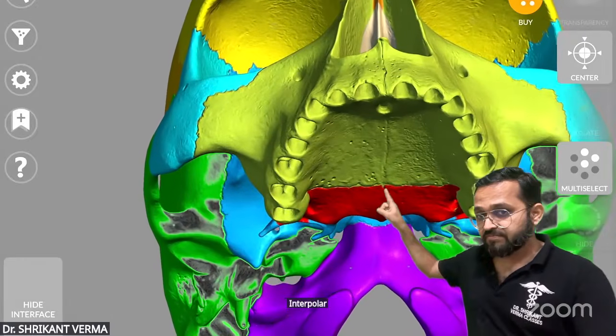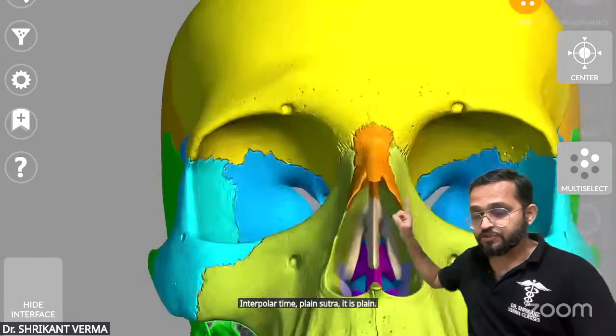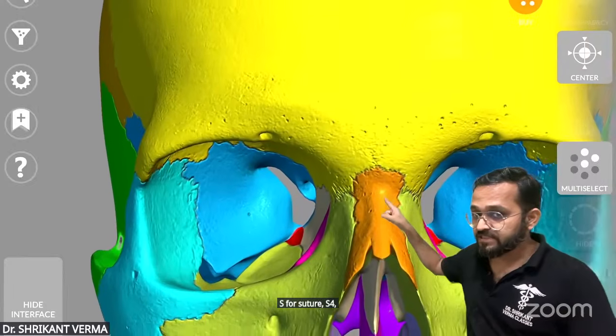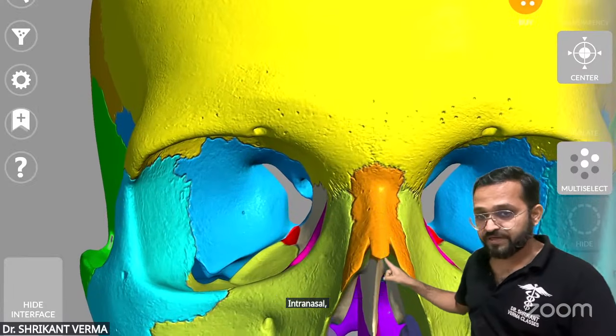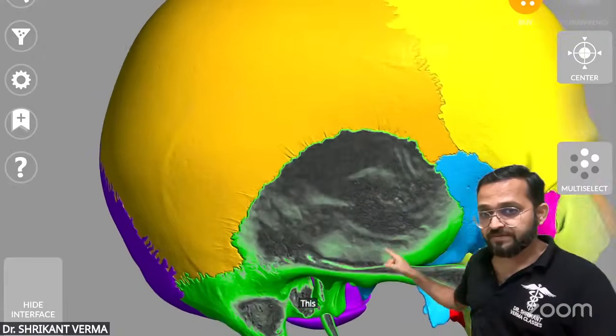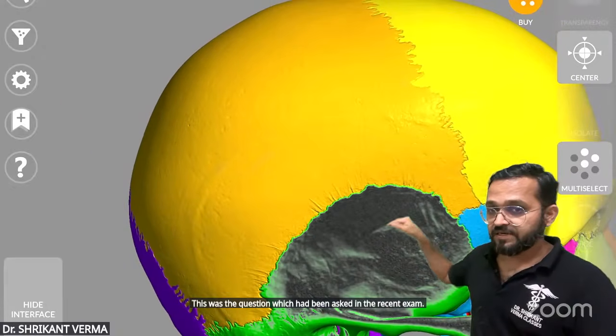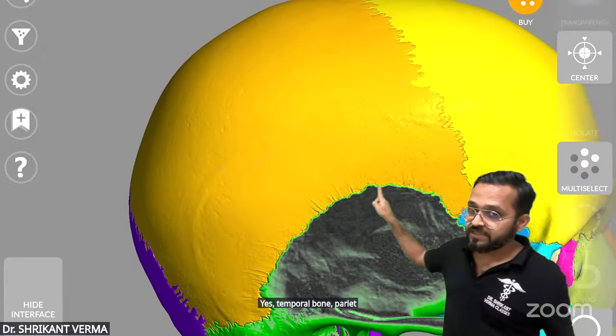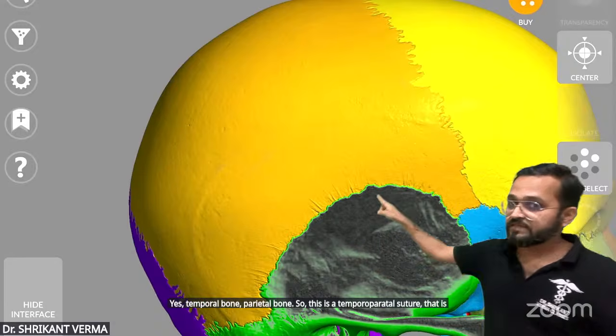Interpalatine, plain suture. It is plain. S for suture, S for skull. Sutures are present in the skull. Intranasal, that is also plain. This was the question which had been asked in the recent exam. Temporal bone, parietal bone. So this is the temporoparietal suture. This is the squamous suture.